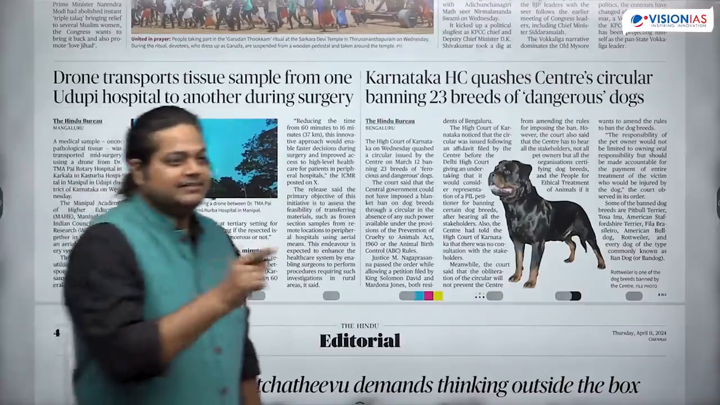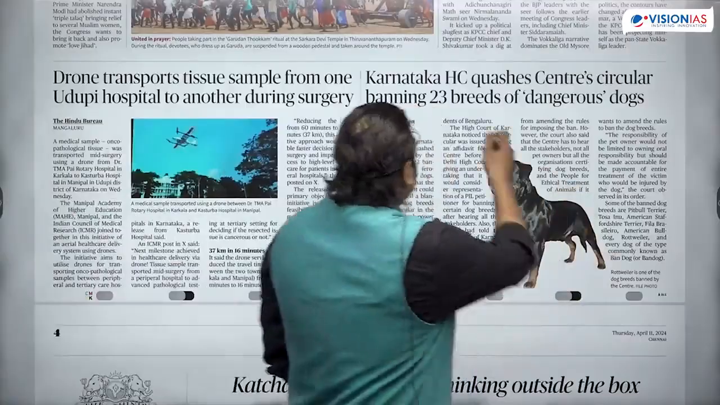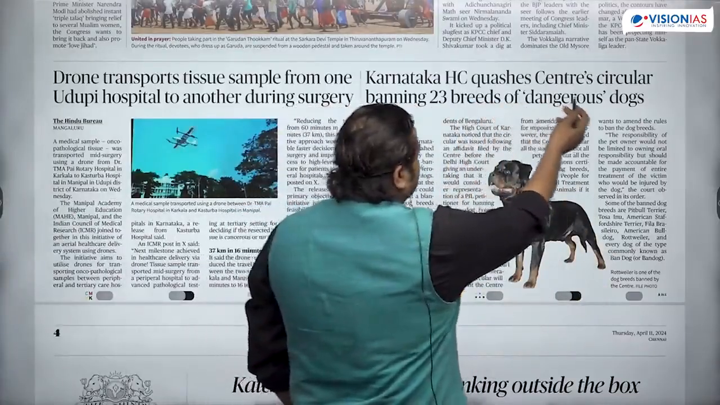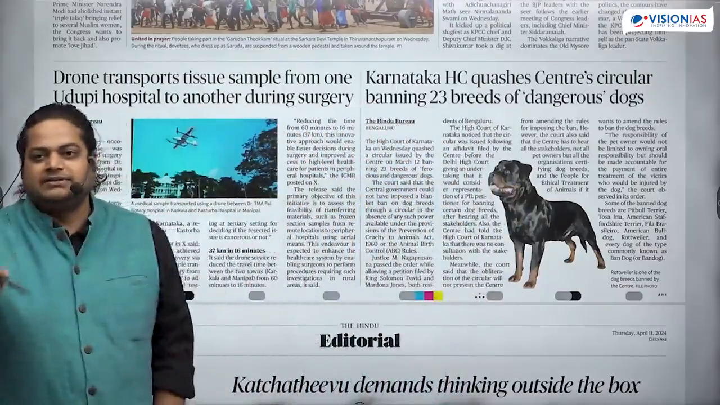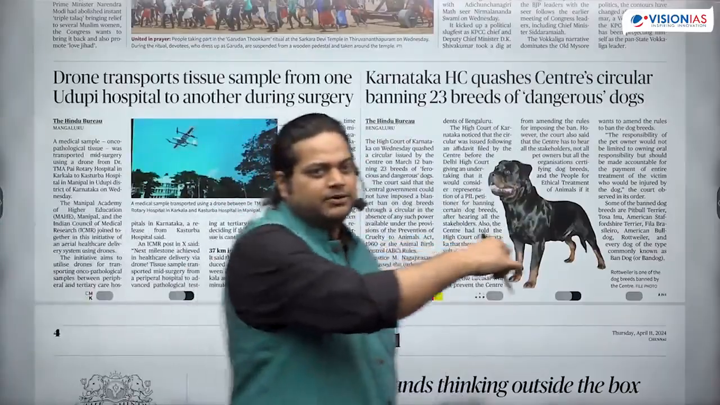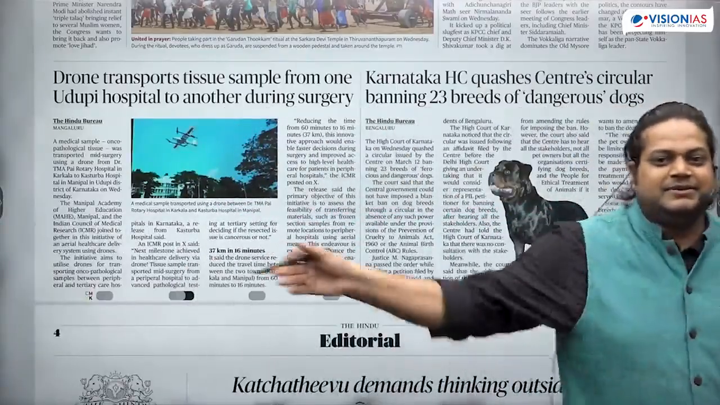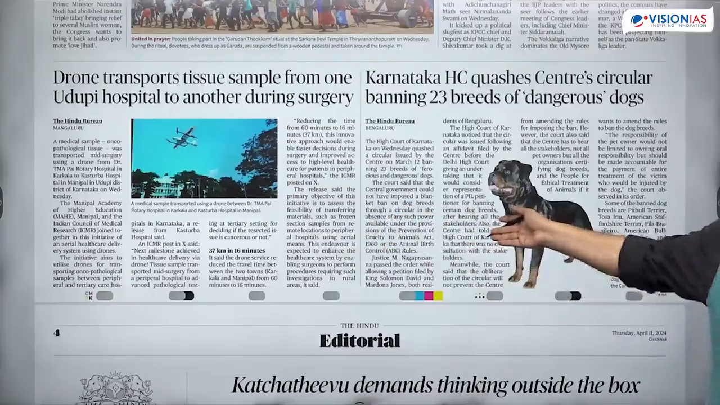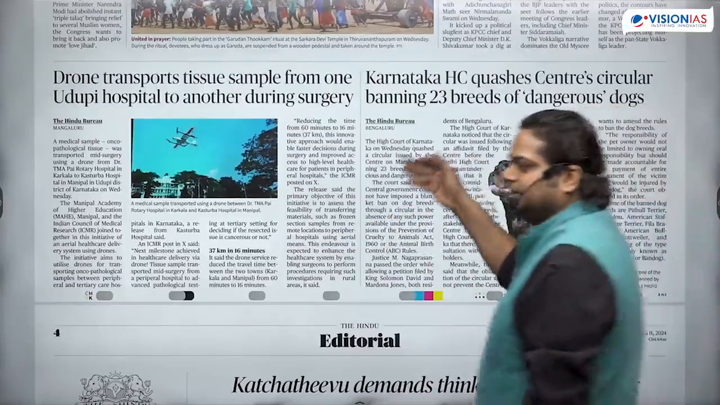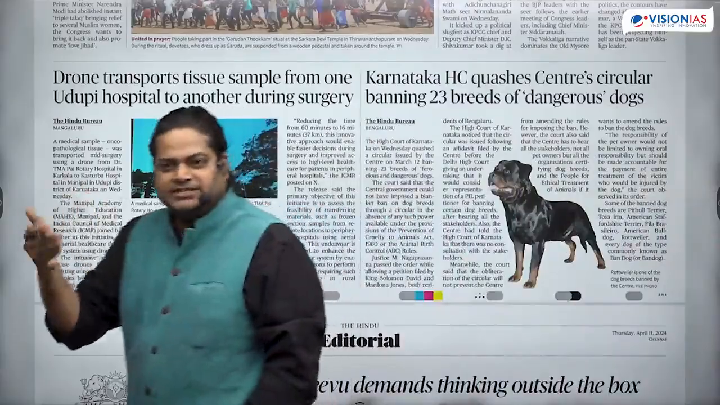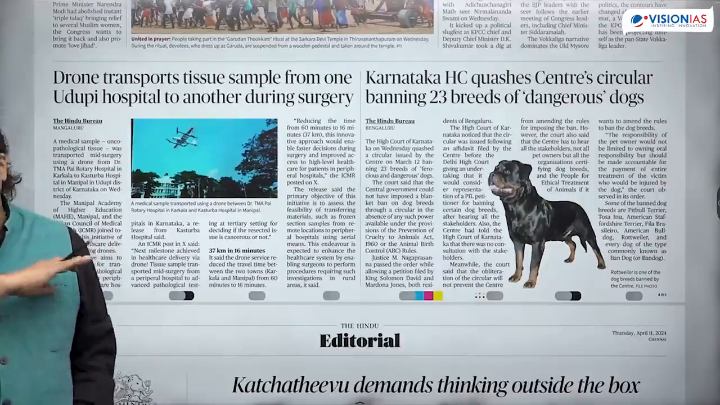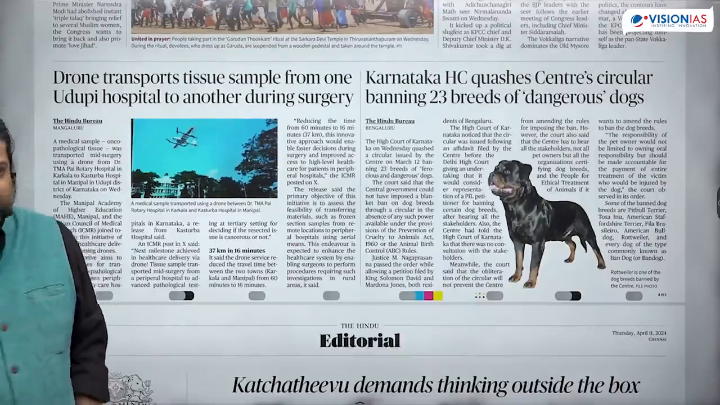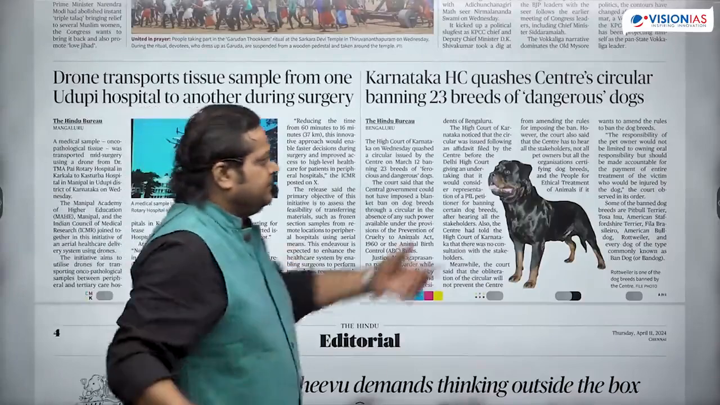Key: center-state relation. Karnataka High Court quashes center's circular banning 23 breeds. Now why did the High Court ban it? The state government might have gone to the High Court to see what is happening, what the center is ordering us. So there should be a consensus building about any circular if they are passing it across the country. So there must be a consensus. So we can quote this example.